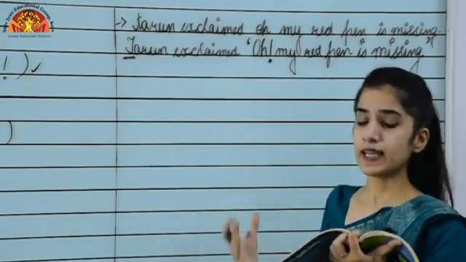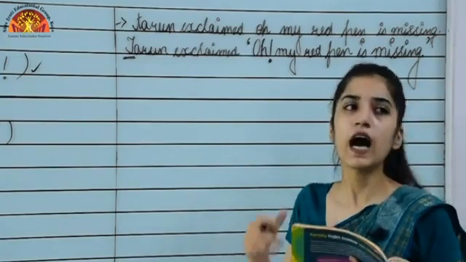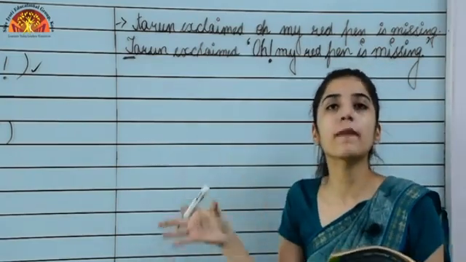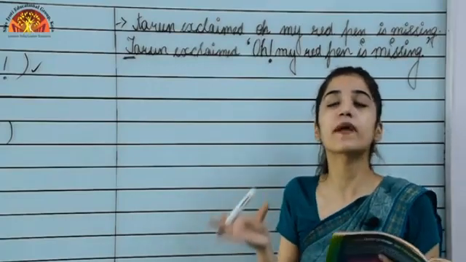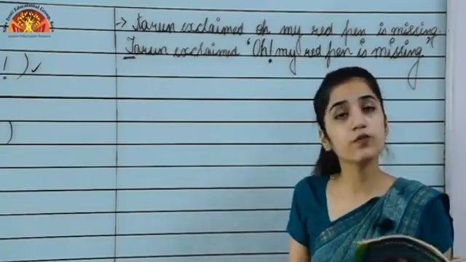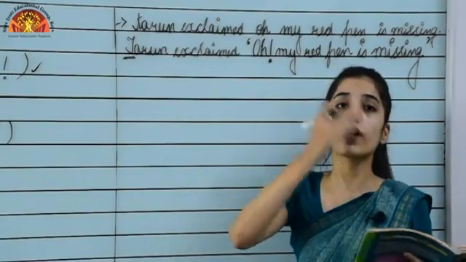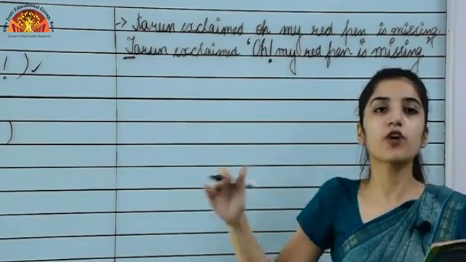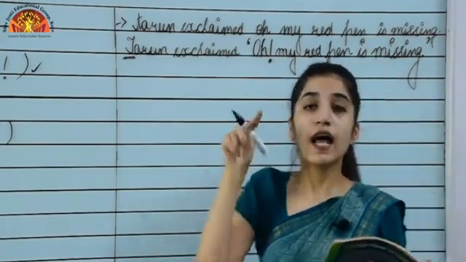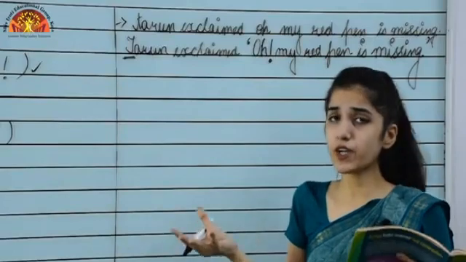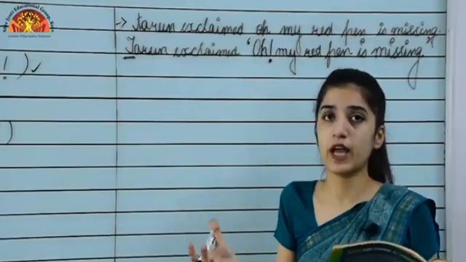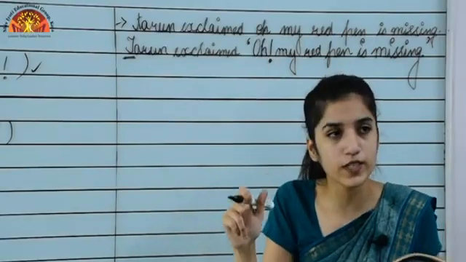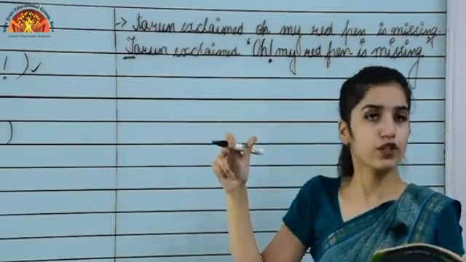Okay. Now if I say, can I have your pen? asked Sam. Okay. So this, can I have your pen, is also depicting what? The direct words spoken by the speaker. So what we will do is put can I have your pen in quotation marks. We are asking a question over there. So we will write, can I have your pen, and then end it with a question mark, and then close the quotation mark.